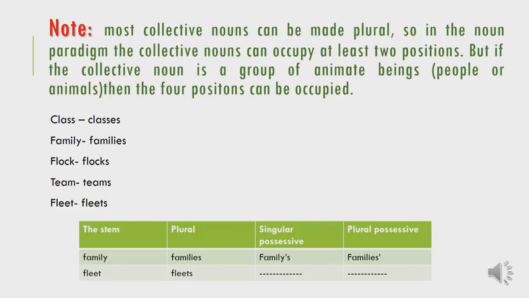But if we want to write the noun paradigm of fleet, we will have two positions only, the stem and the plural form. Because a fleet is a group of ships, or sometimes a group of cars, inanimate things. That is why we will have just two positions in the noun paradigm, the stem and the plural form. The singular possessive and the plural possessive are empty. Fleet is the stem and fleets is the plural form in this noun paradigm.